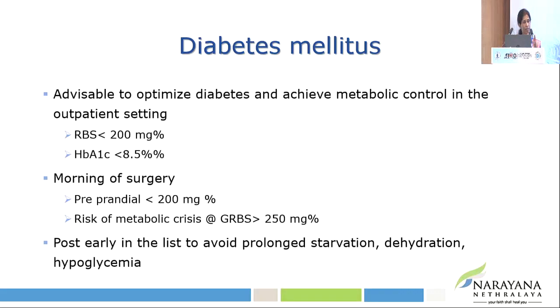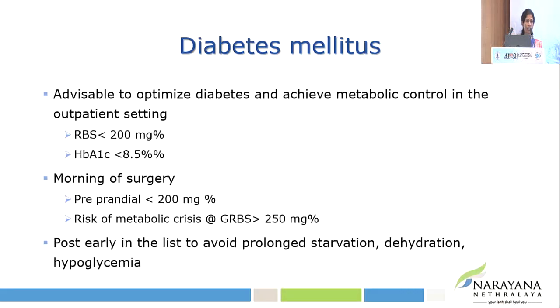Still, nevertheless, the majority of ophthalmologists and anesthesiologists would like to have stable glycemic levels in the perioperative period. Once again, are there any magic numbers? Let's see. If a diabetic, best is to identify and optimize at the clinic level itself, either at the ophthalmology OPD or at the PAC clinic.